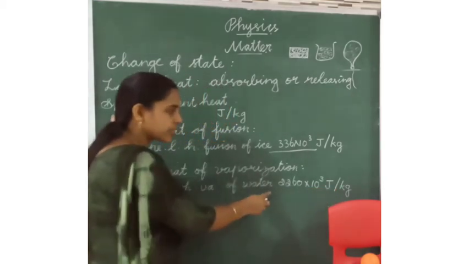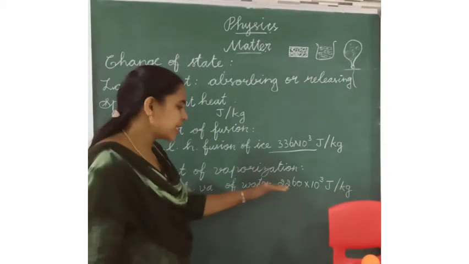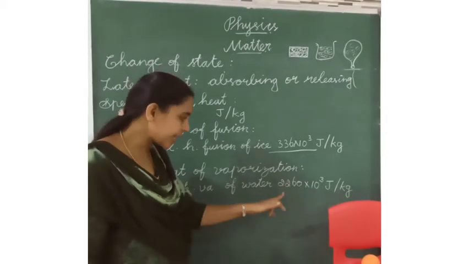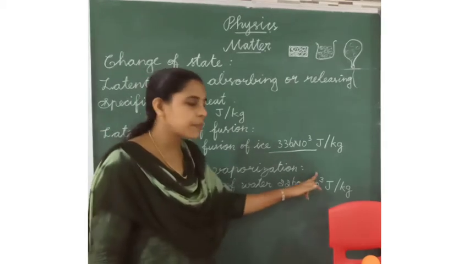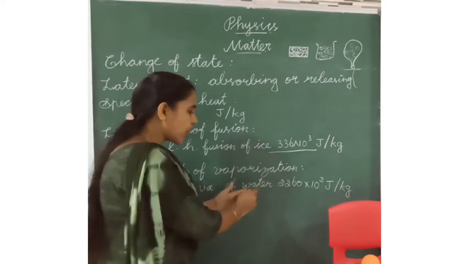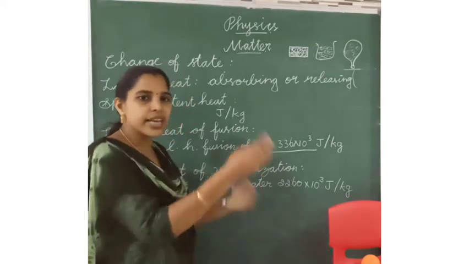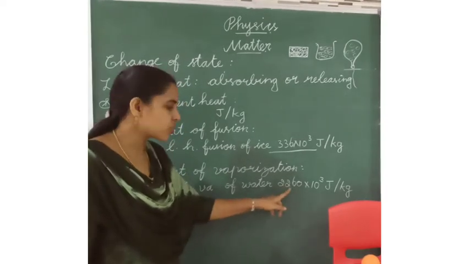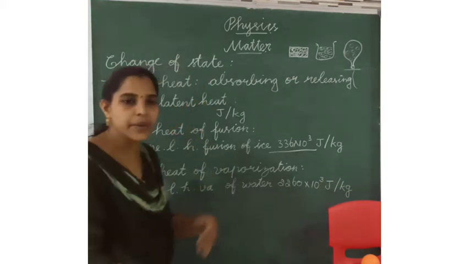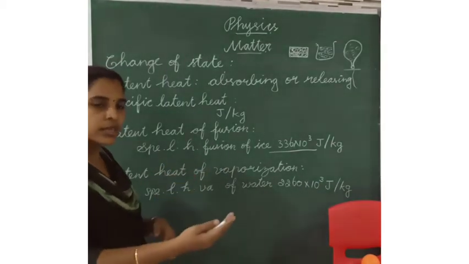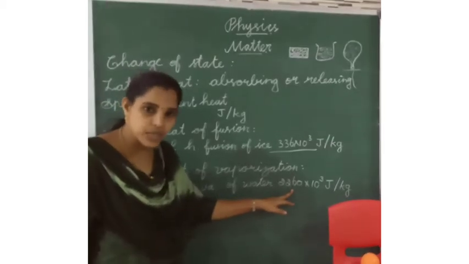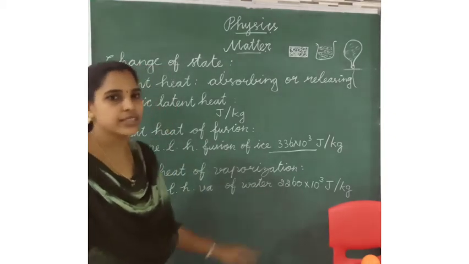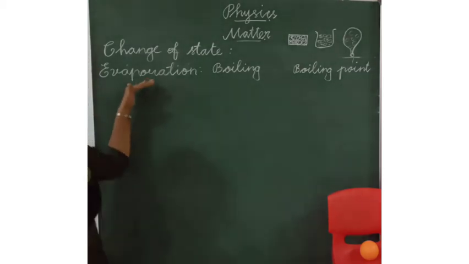1 kg of water needs heat energy to absorb: 1 kg of water absorbs 2260 into 10 power 3 joule when it changes into gas. When the gas changes into liquid, this amount of heat energy, 2260 into 10 power 3 joule, will be released. Water changing into gas absorbs heat; gas changing into liquid releases heat. Do you understand?